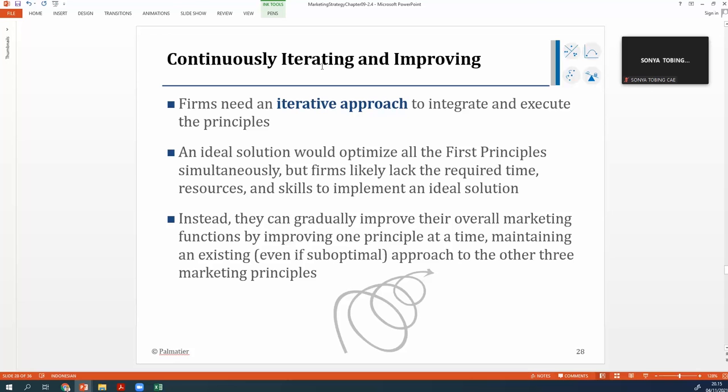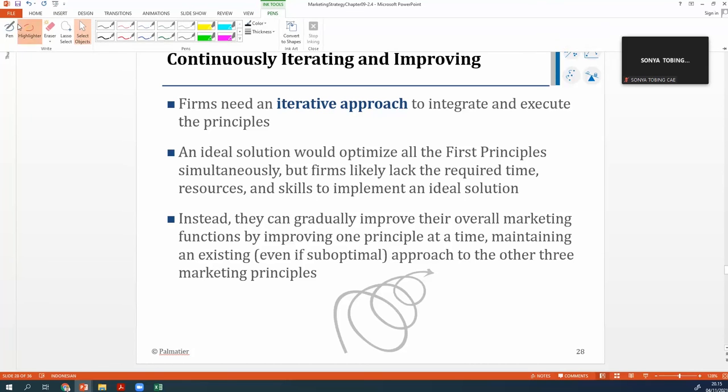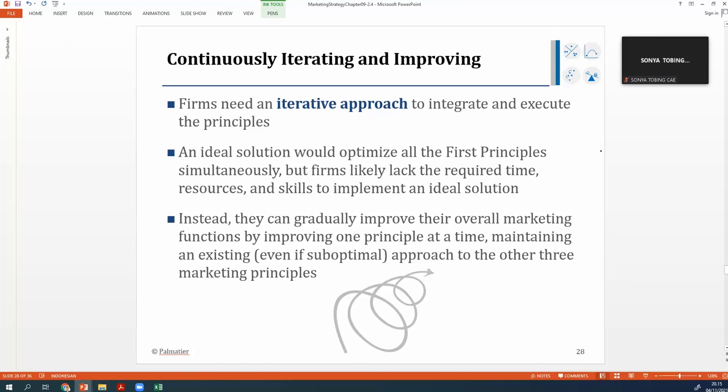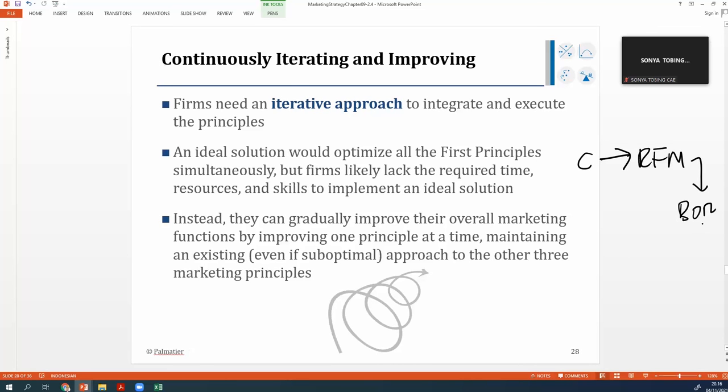Continuously iterating and improving is using the iterative approach. You recall that there are the clustering model and then the RFM model and then the Bohr model, and then you iterate again.